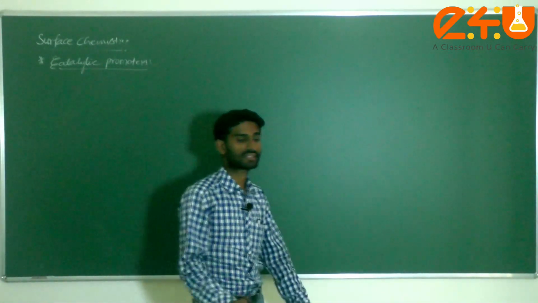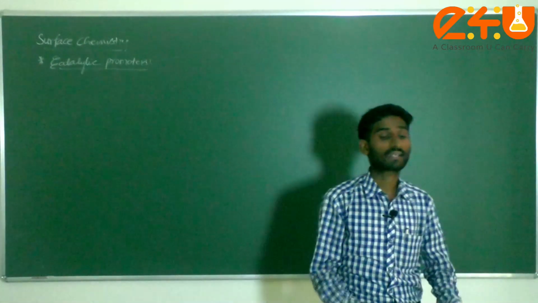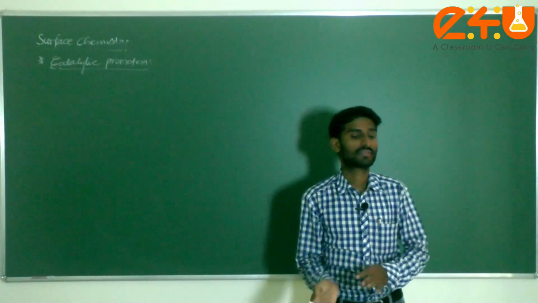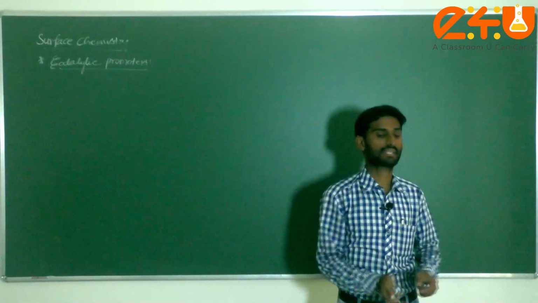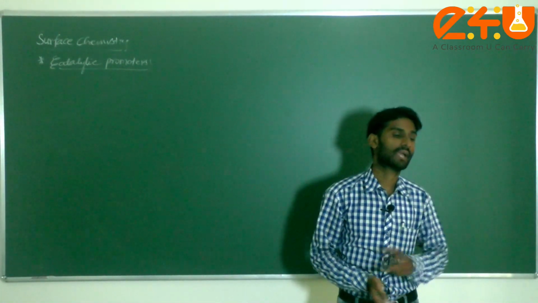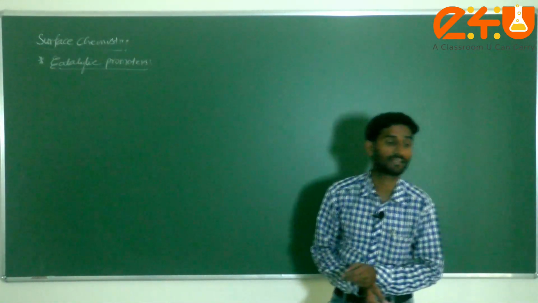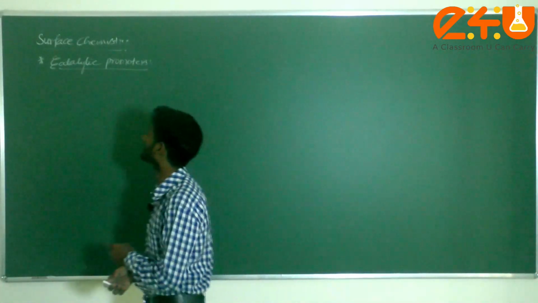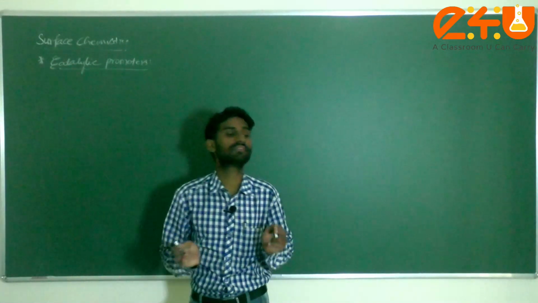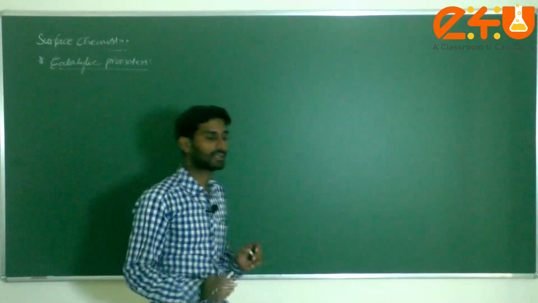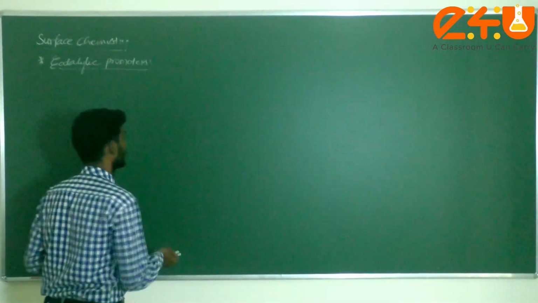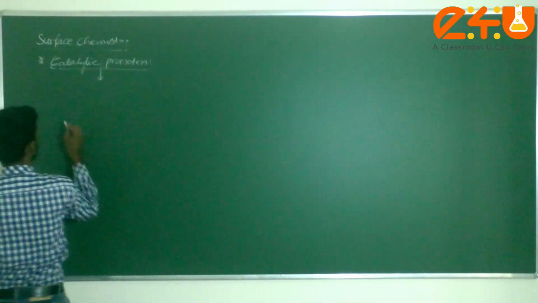A catalytic promoter is also one of the chemical substances which does not act as a catalyst, but it will support the activity of the catalyst. That which supports the activity of the catalyst is known as a catalytic promoter. It does not act as a catalyst, it just supports. Now I can take one example.